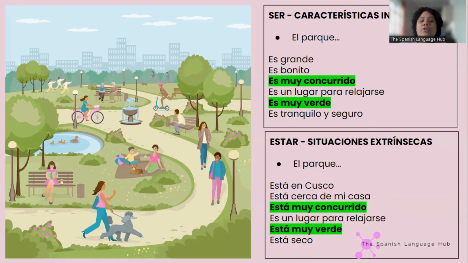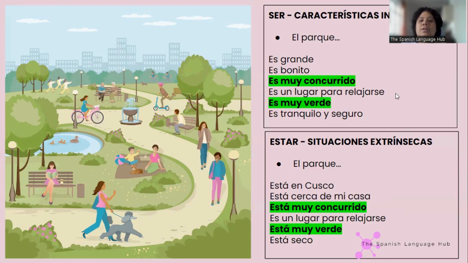So in here, I'm just talking about, again, the location of the park, which is Cusco. And how is the park at the moment that I'm talking, or the moment that I take the picture. Está muy concurrido, está muy verde, está seco. Right? Bueno, está cerca de mi casa, that's also location, ¿no? Está en Cusco, está cerca de mi casa, close to my house.